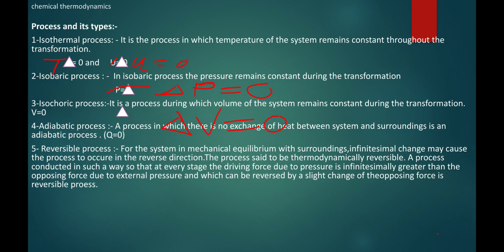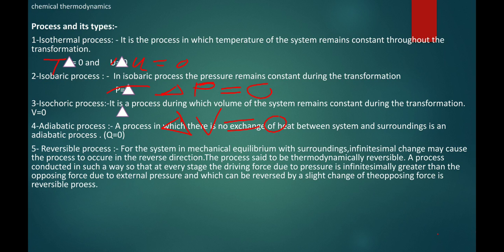Now reversible process, this is the most important part. For a system in mechanical equilibrium with the surroundings, an infinitesimal change may cause the process to occur in the reverse direction. The process is said to be thermodynamically reversible.